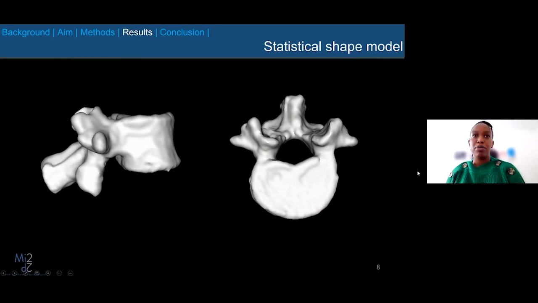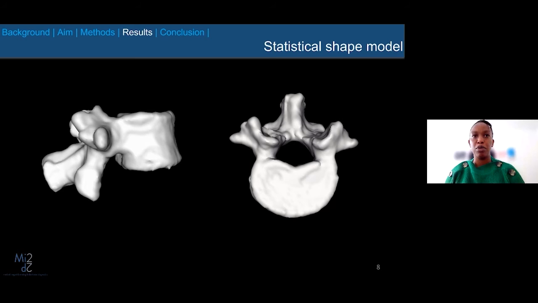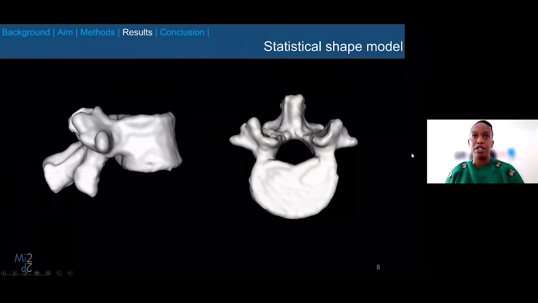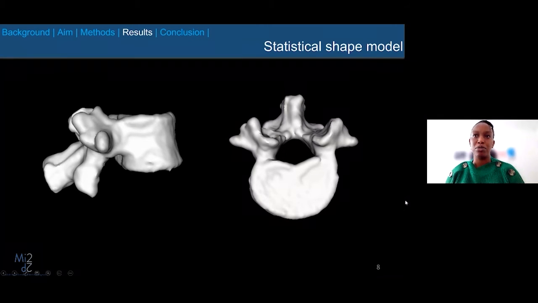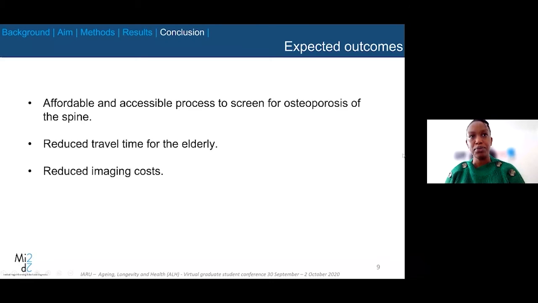Currently, I've been able to construct a statistical shape model as one seen here, and this shows the variations in shape within the population, or rather within the sample set that I have. And thereafter, I'll be able to construct a model that shows the distribution of the bone mineral density within these similar volumes.